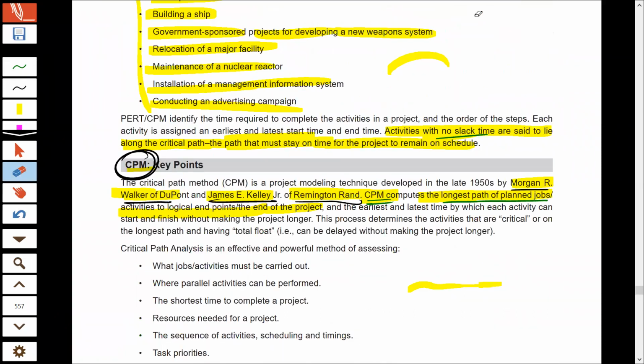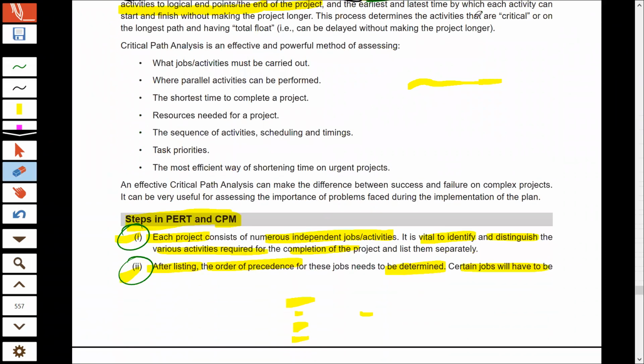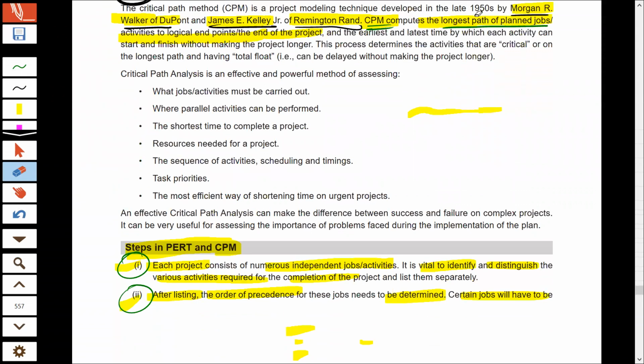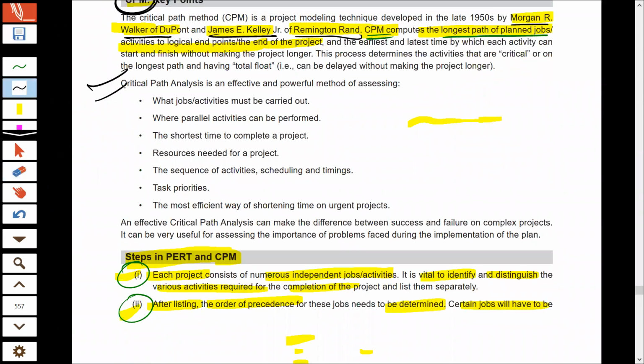So this was your PERT and CPM. This you should read on your own. Just give it a brief read. Not very important. Just give it a brief read.